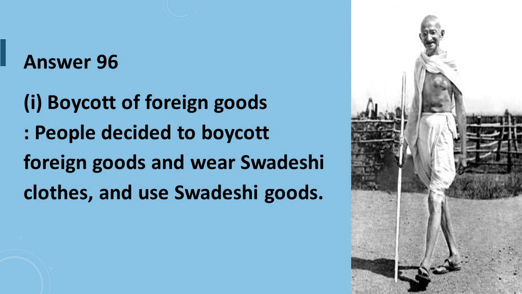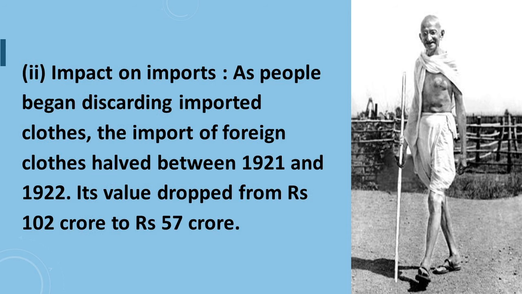Answer to question number 96 is, point number 1, boycott of foreign goods. People decided to boycott foreign goods and wear Swadeshi cloth and use Swadeshi goods. Point number 2 is, impact on imports. As people began discarding imported cloths, the import of foreign cloths halved between 1921 and 1922. Its value dropped from rupees 102 crores to rupees 57 crores.